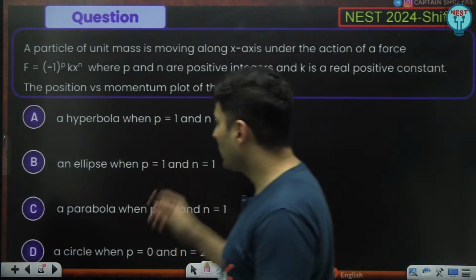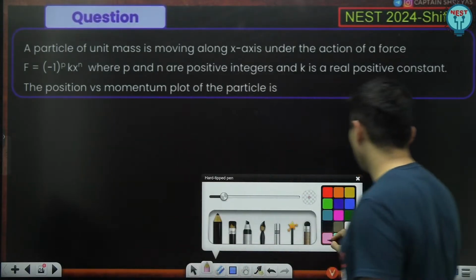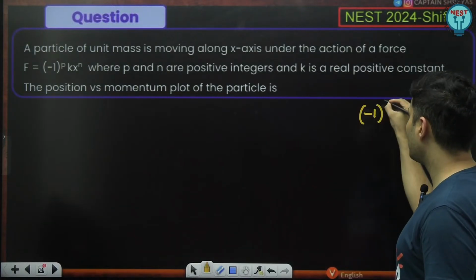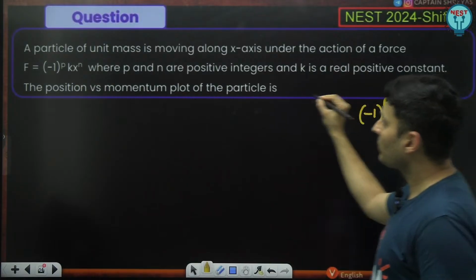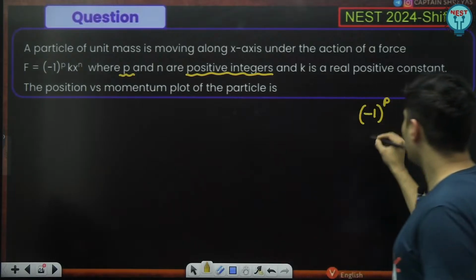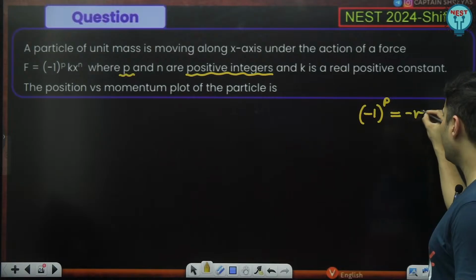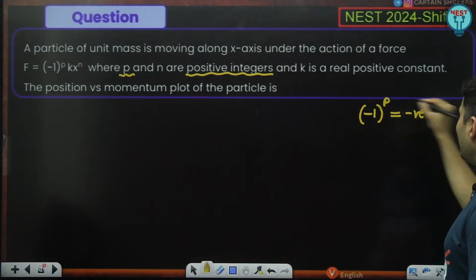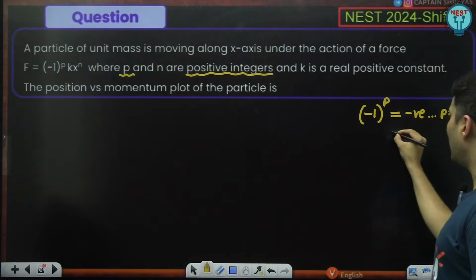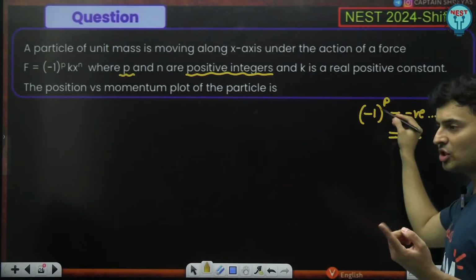The moment you look at this equation, forget all these things for now. What does this number tell you? Negative 1 raised to p, where p and n are positive integers. This number will be negative if p is an odd number, and this same number will be positive if p is even, like 2, 4, minus 1 raised to 2.